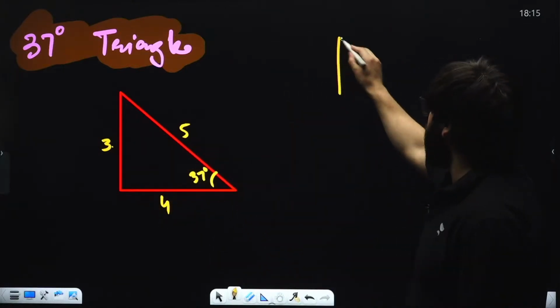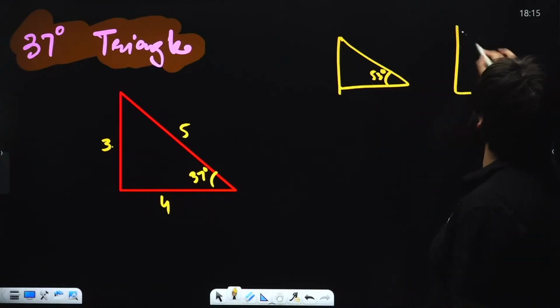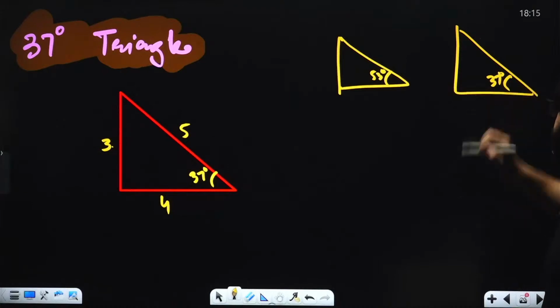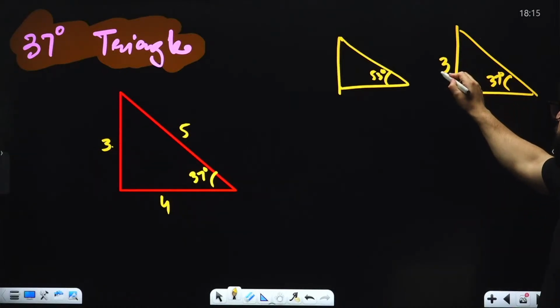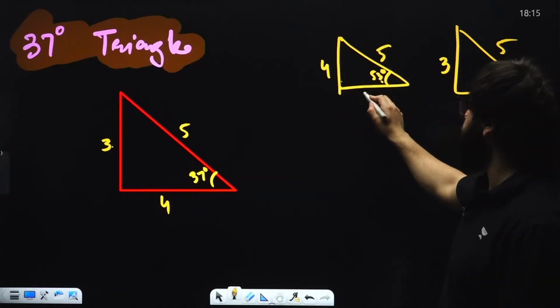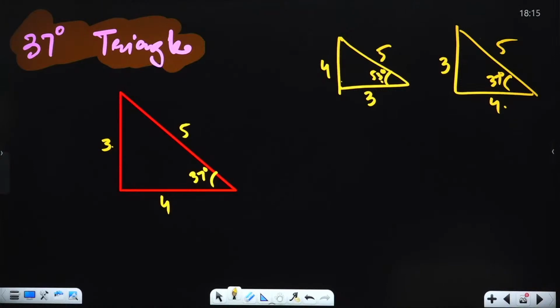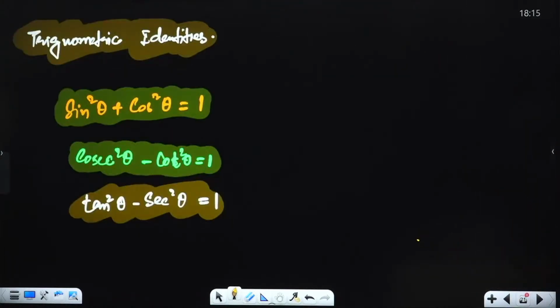So from now onwards, let's suppose this is 53 and this is 37. In case of 37, this side will be 3 and this is 5 in both. In case of 53, this will be 4 and this will be 3. Here, this will be 4. Remember this directly. Next.